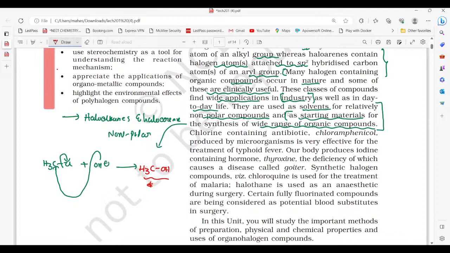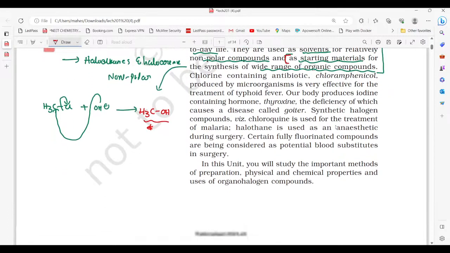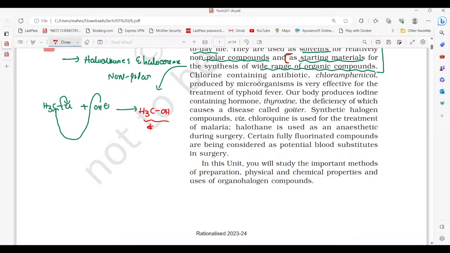In this way, the haloalkanes are used as starting materials in organic compounds. And the next important point is the chlorine-containing antibiotic. Chloramphenicol, produced by microorganisms, is very effective for the treatment of typhoid fever. For typhoid fever, the chlorine-containing antibiotic chloramphenicol is used. You have to remember this point.